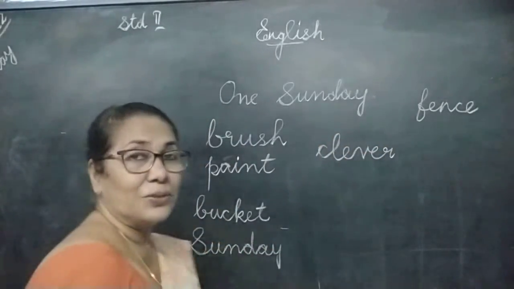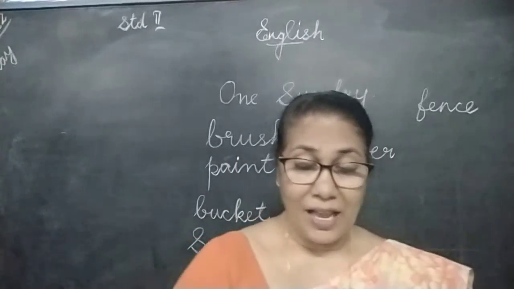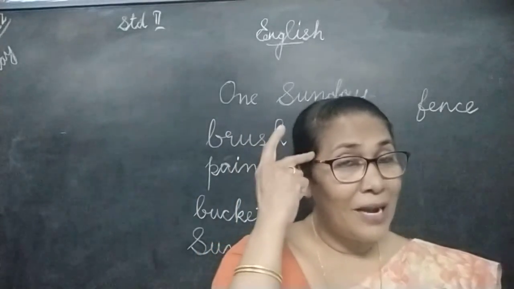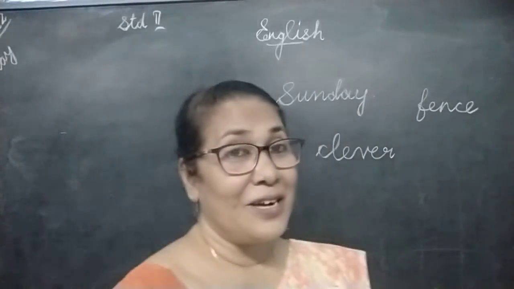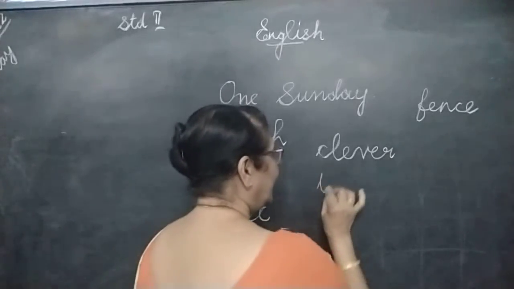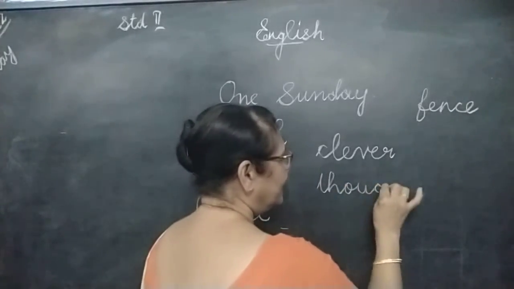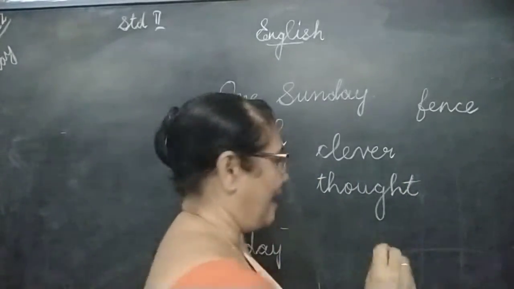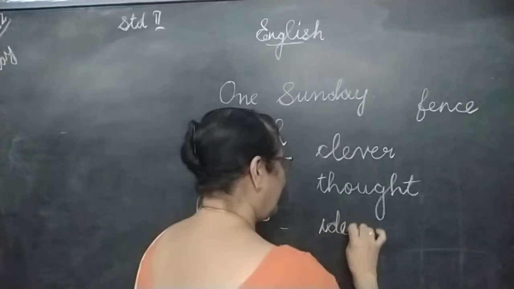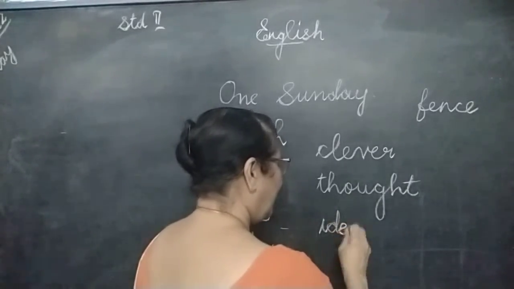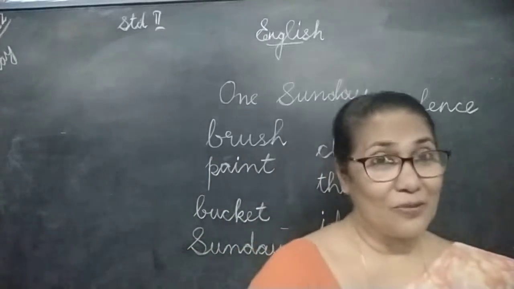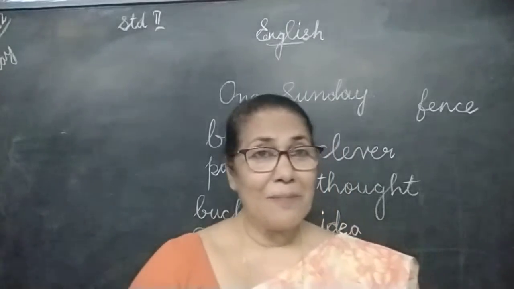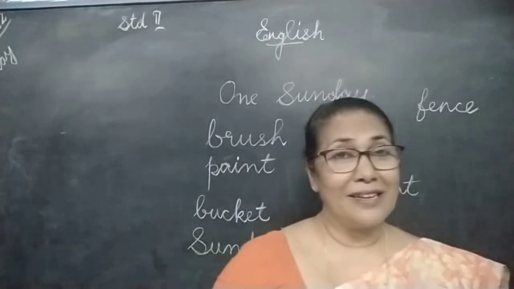C-L-E-V-E-R, clever. So Tom was a very clever boy. So what did he do now? He thought of an idea. Spell the word thought. T-H-O-U-G-H-T, thought. Idea means a plan. I-D-E-A, idea. He thought of a plan. What was the plan? Let's see. He picked up the brush and started his work again.